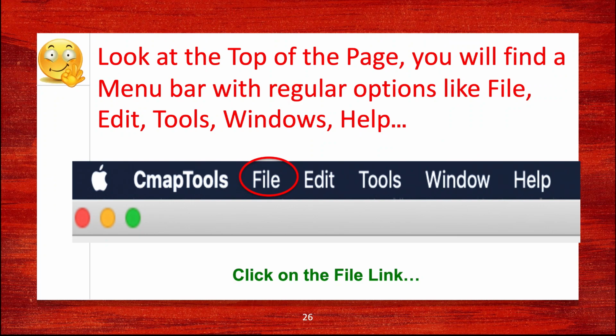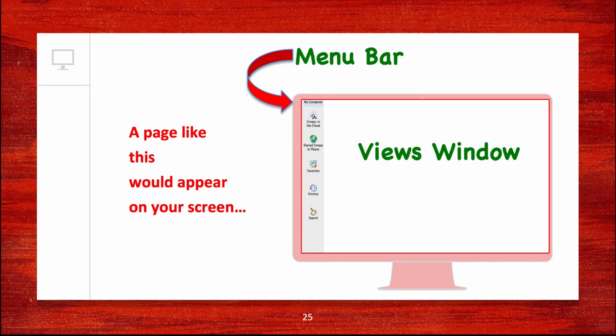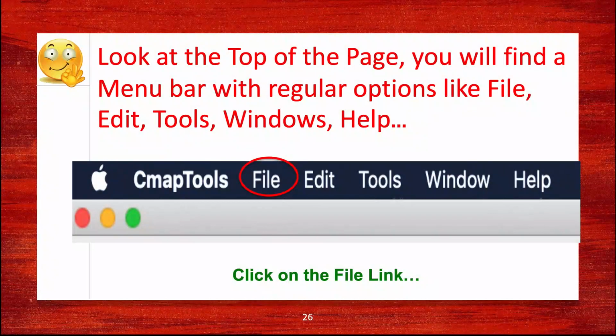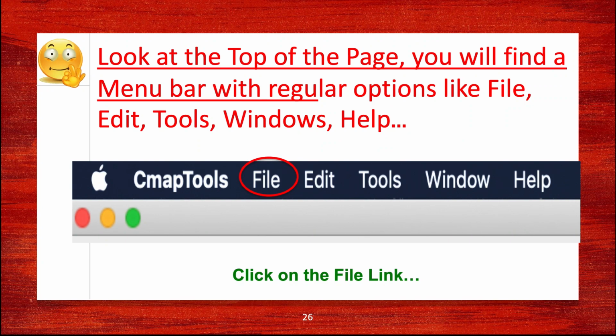For the little bit of information in this video, let me tell you that when you have this kind of views window on your screen, you will have to look at the top of the page. If you look at the top of the page, you will find a menu bar with the regular options that you get whenever you open any type of software.